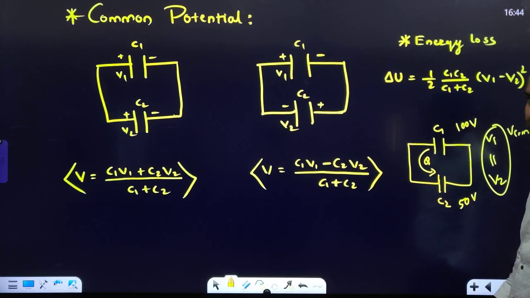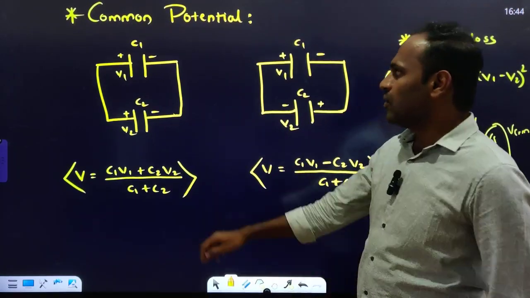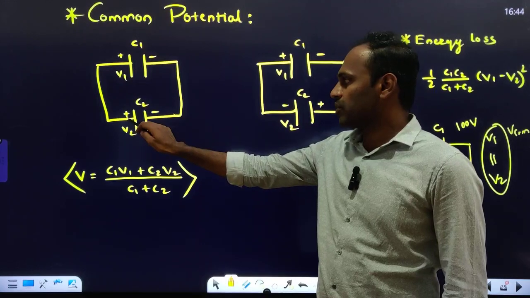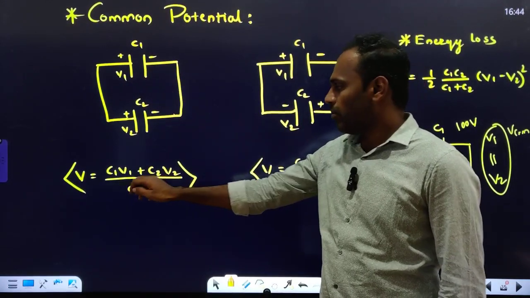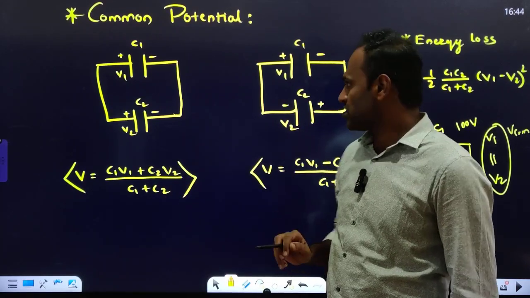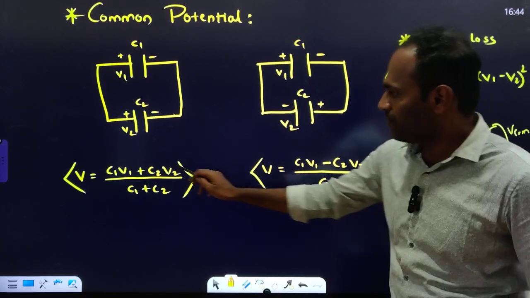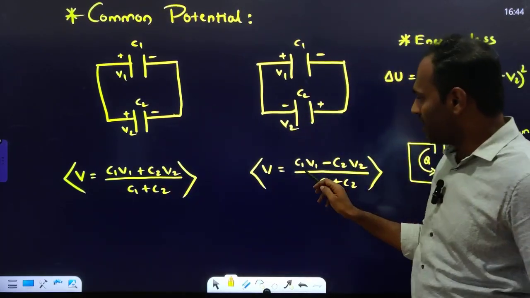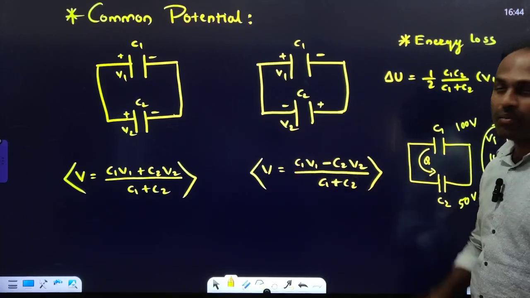That is called common potential. So the formula we have to find that common potential is here. When the positive plate of one capacitor and the positive plate of the second capacitor, negative and negative, positive and positive are connected, the common potential will be (C1 V1 + C2 V2) divided by (C1 + C2). If the plates are interchanged, positive-negative, negative-positive, then simply change the sign in the middle: (C1 V1 − C2 V2) divided by (C1 + C2). So these are the common potentials.